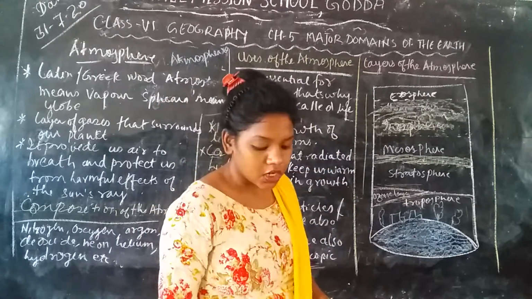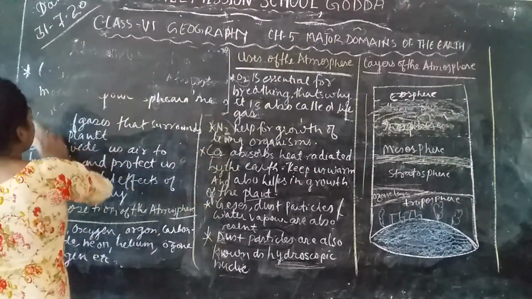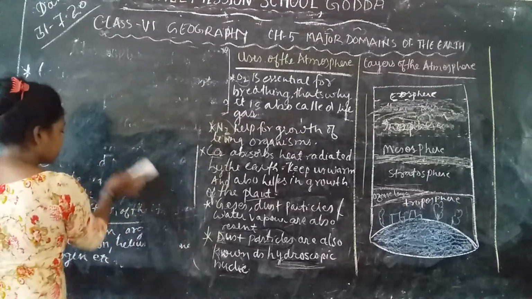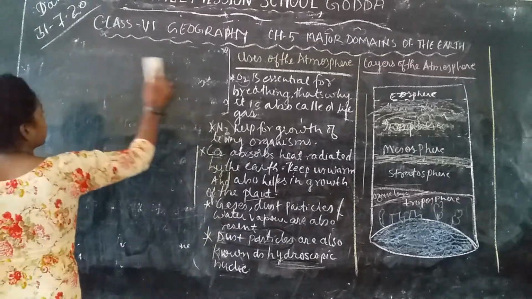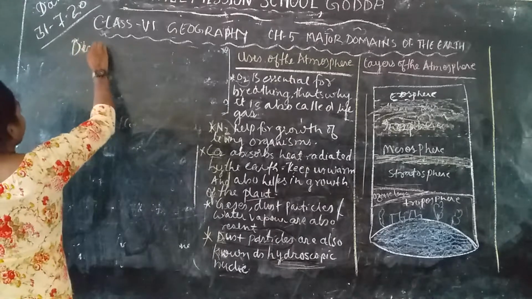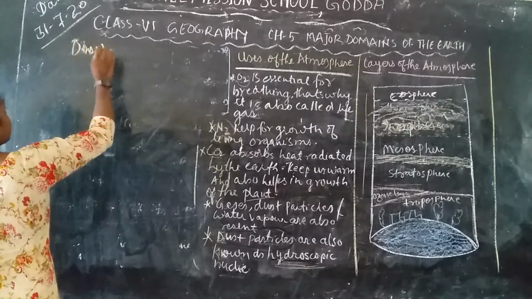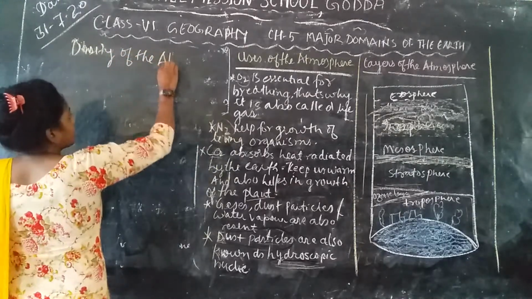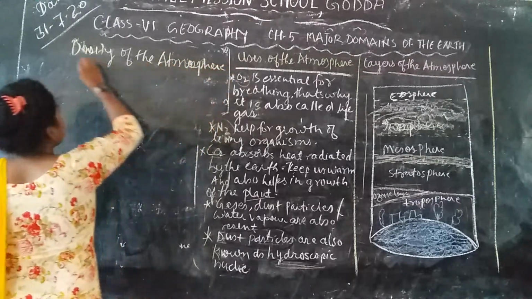Okay, now we are going to learn about the density of the atmosphere. In the density of the atmosphere, we are going to learn about the weight of the atmosphere, or the air, which varies from place to place. That we are going to learn in this topic.